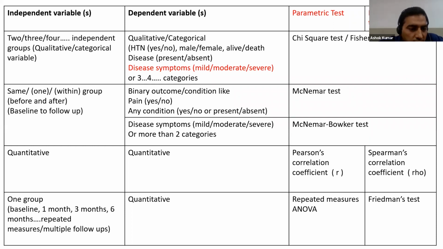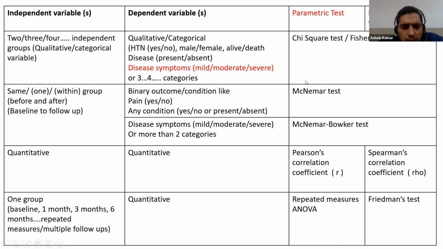It means baseline to follow-up, a single follow-up. You have to remember single follow-up. So it is a binary outcome or condition, like pain yes and no, any condition yes and no, or disease present or absent. So we have to use McNemar test.